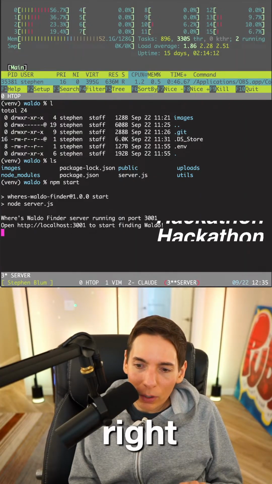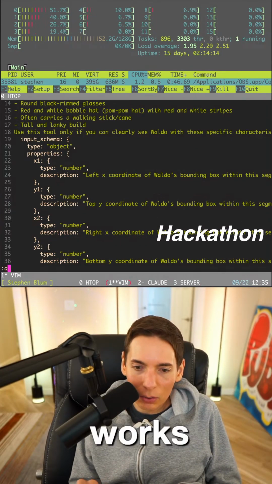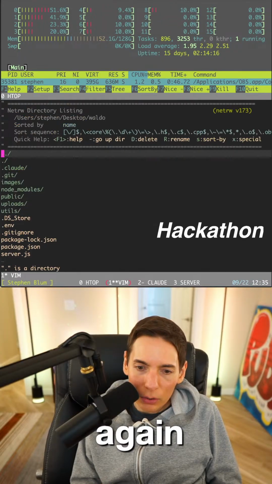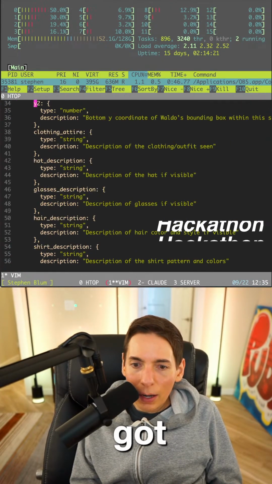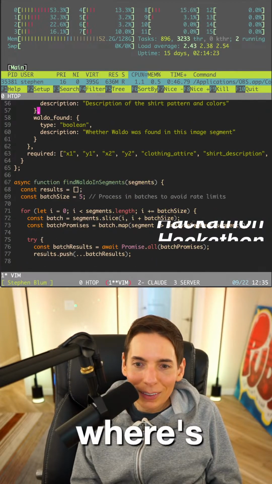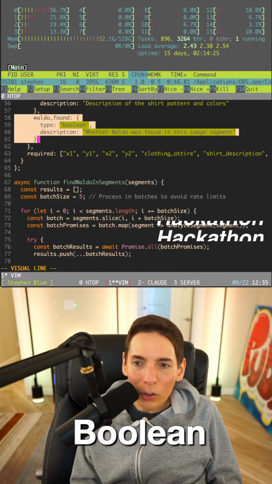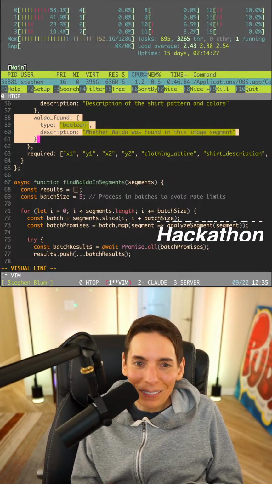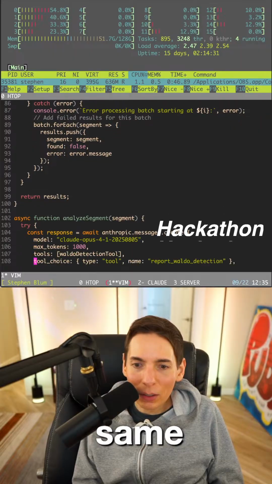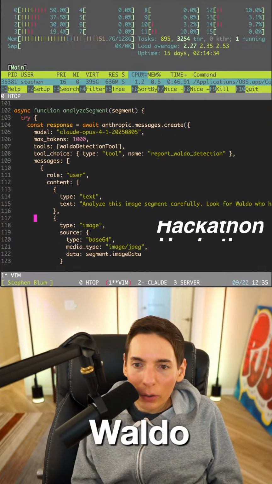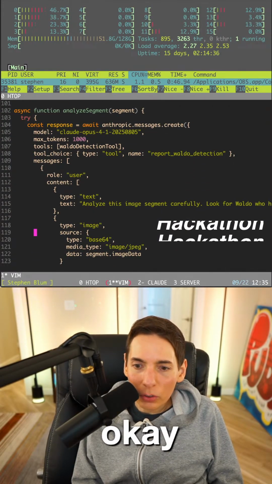All right, let's read through the rest of this code and then see if it works. Let's close that and open it again. We'll go to utils. We want to make sure that we're working correctly. So we got our AI agent, and we have a where's Waldo, a Boolean, whether Waldo was found in the image segment. Yep, there we go. Okay, Waldo segment. So we're segmenting Waldo, analyzing with Claude Opus. Looks good.